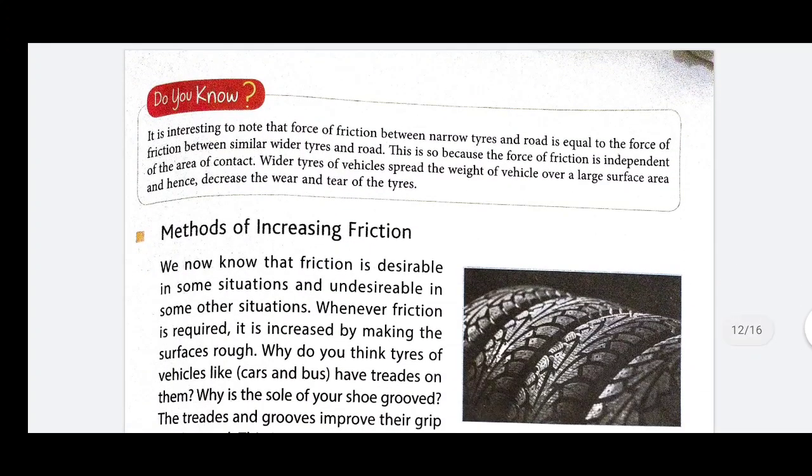Now, if a question is asked to explain that friction is a necessary evil, then we have to write at first that friction is necessary. After that, we have to discuss that friction is evil for us. Then, finally, we have to write the conclusion part.